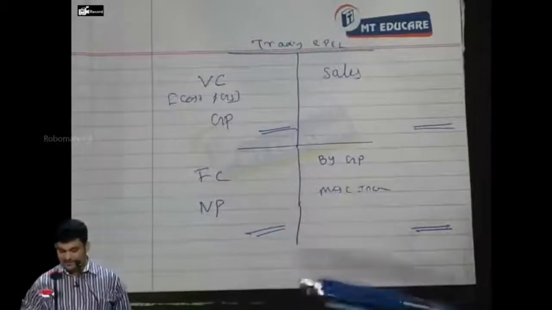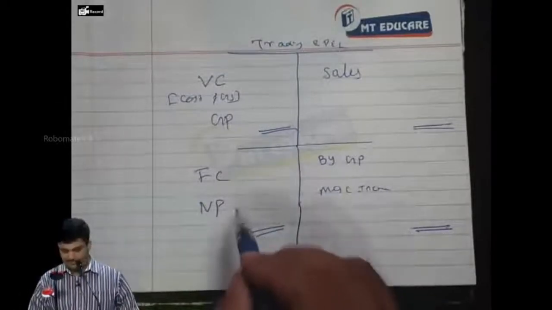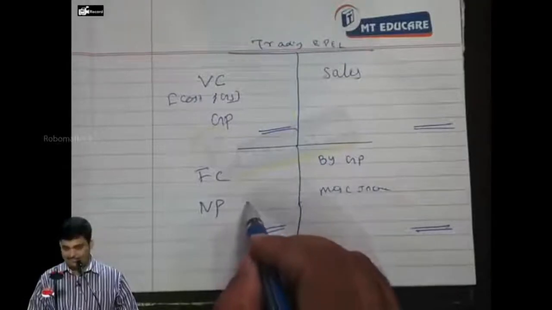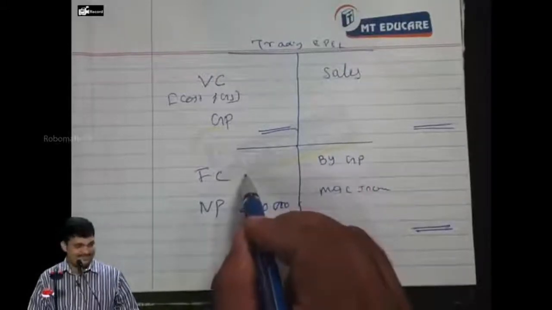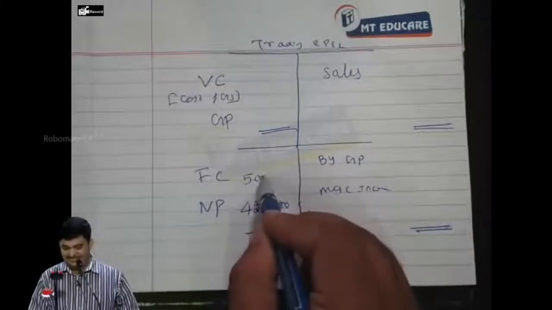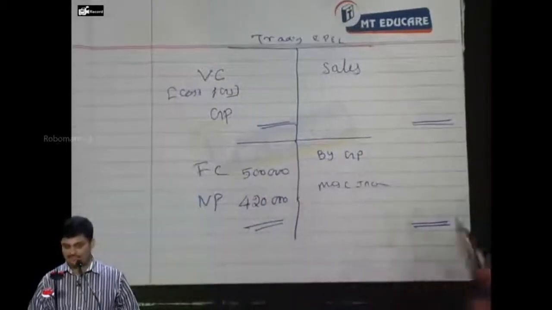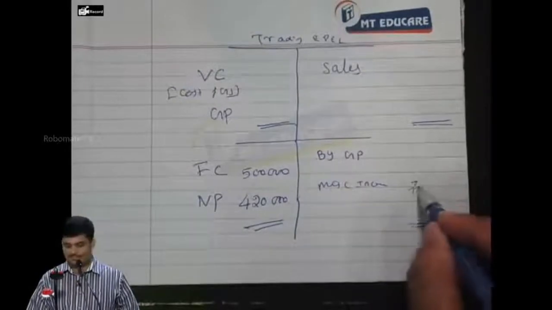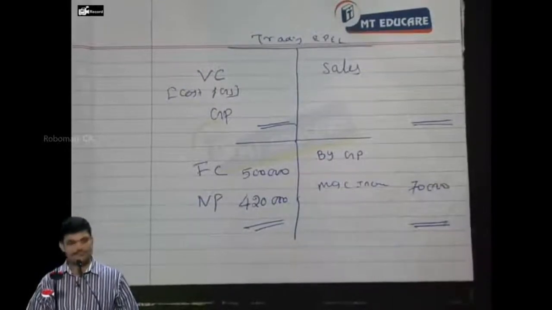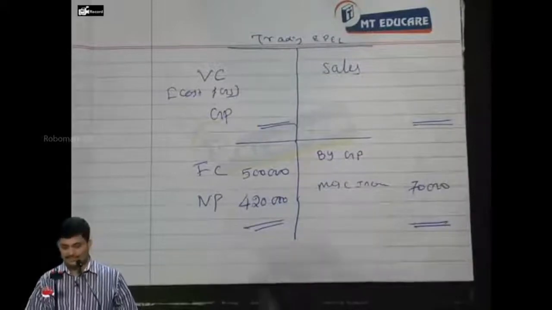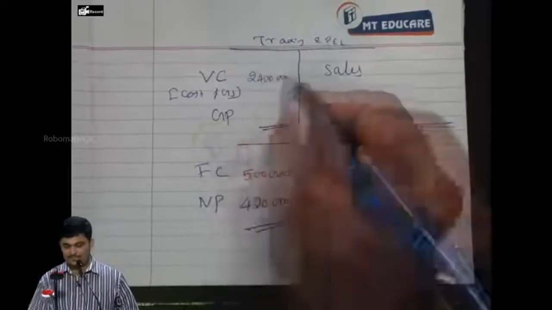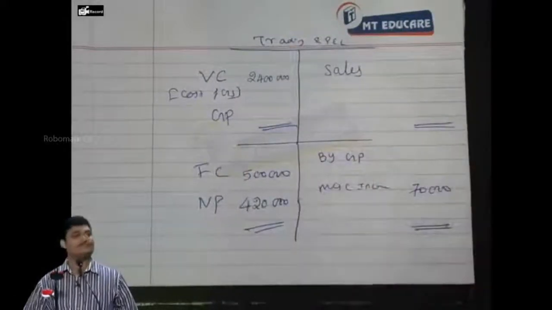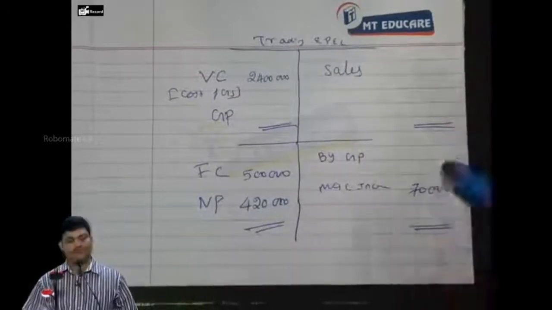Okay. Let me fill whatever information is given. Okay, 420. Variable cost I know. Now tell me, can I find out gross profit?